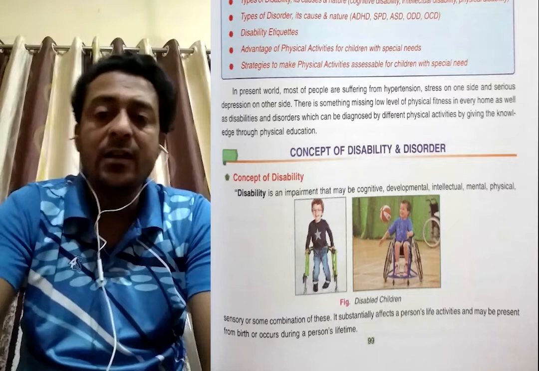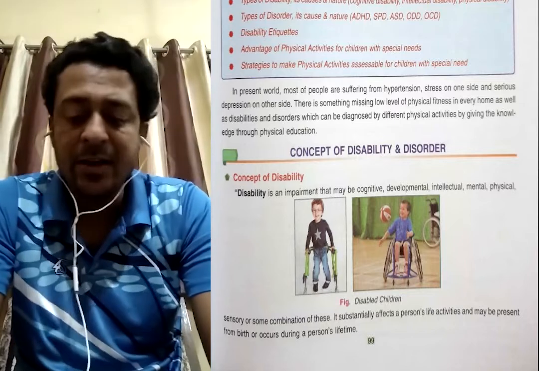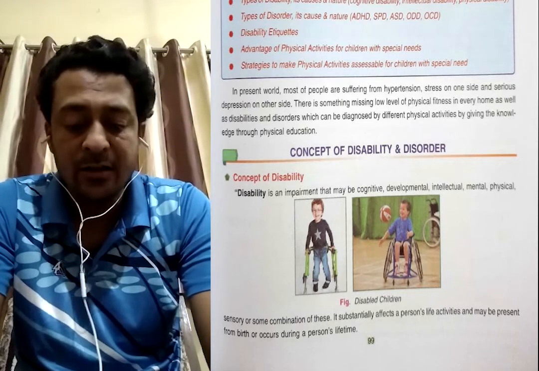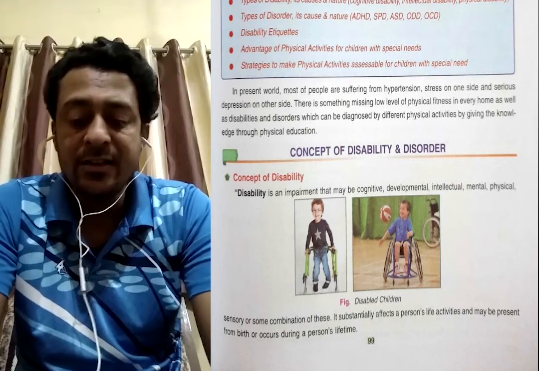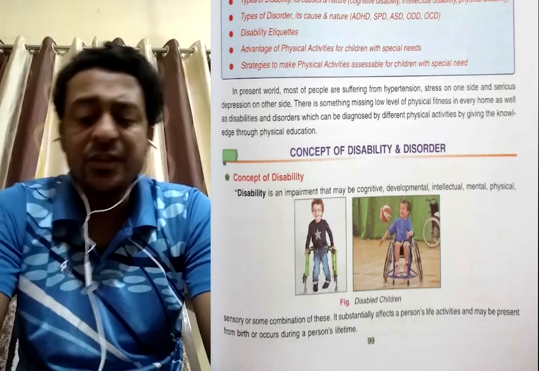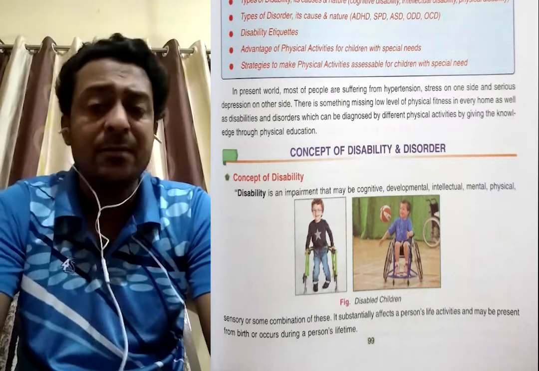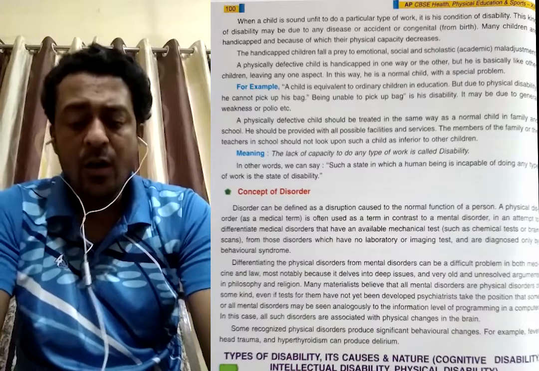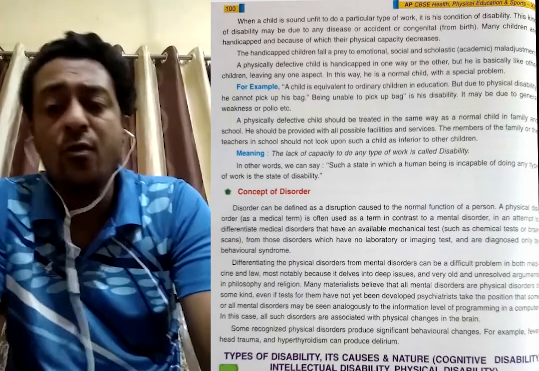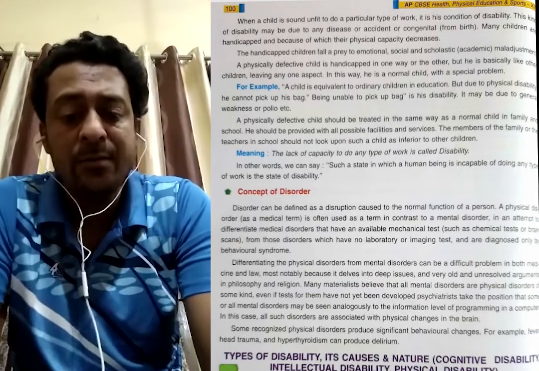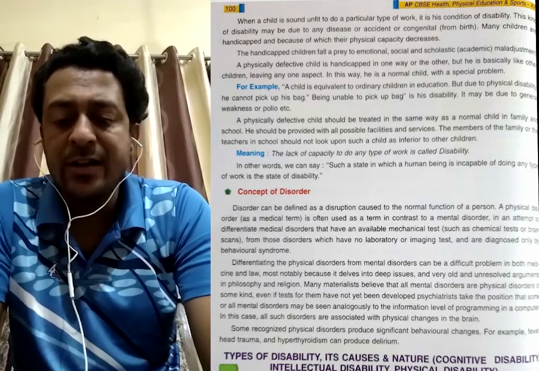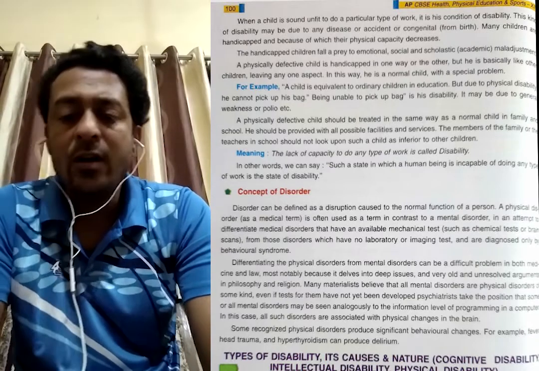What is disability? Disability is an impairment that may be cognitive, developmental, intellectual, mental, physical, or sensory. This is a disability, and disabilities are of different types. When a person has difficulty doing work properly, is unable to do work nicely, the lack of capacity to do any type of work is called disability.